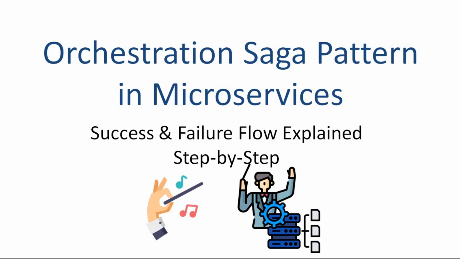In the last video, we discussed what can go wrong when you don't use the Saga pattern in microservices. Things like inconsistent data and failed transactions across services. In this video, we are going to dive into the Orchestration Saga pattern and see how it manages distributed transactions step by step. First, we'll walk through the happy flow and then we'll see how it handles failures using compensation logic.